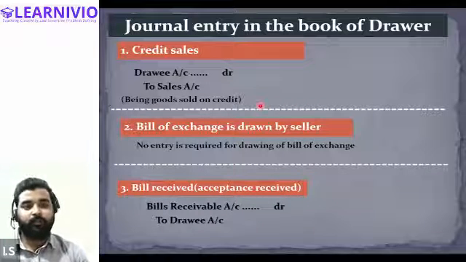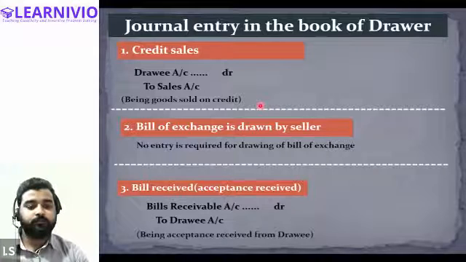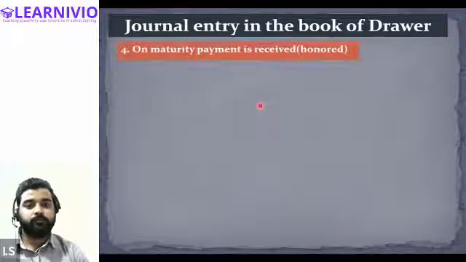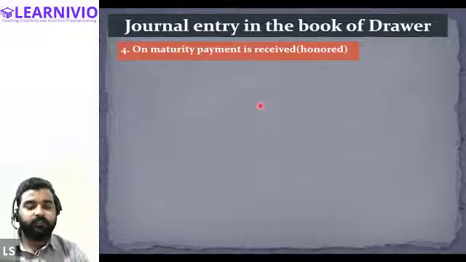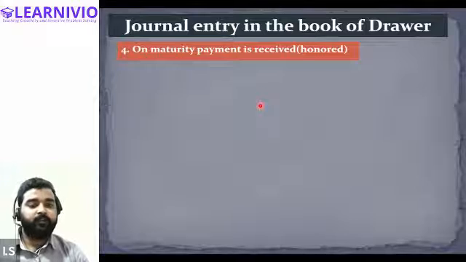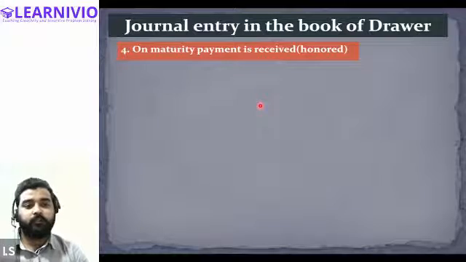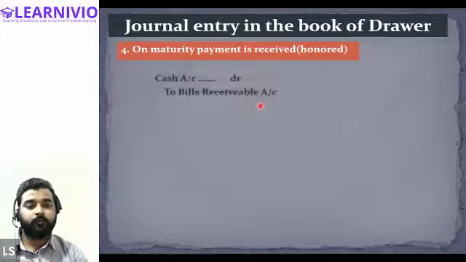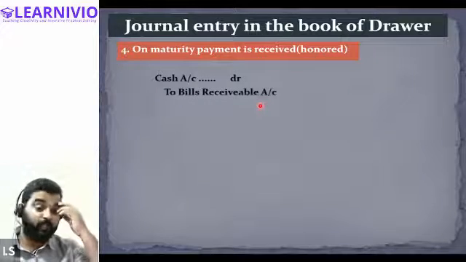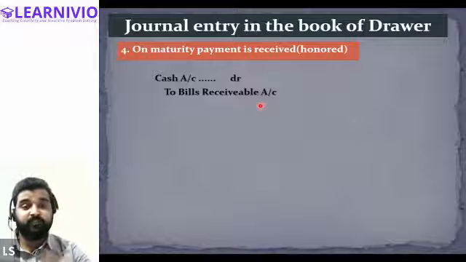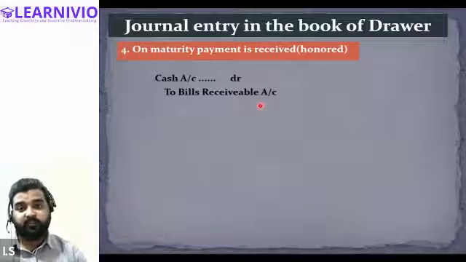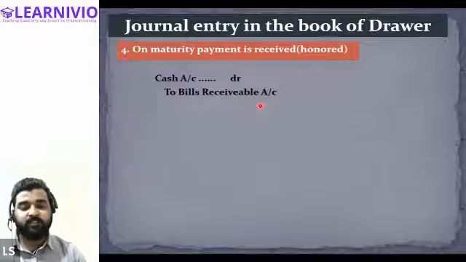Okay. Now we have to journalize one more transaction, on the date of maturity when payment will actually be received by the seller. In that case, we will journalize this transaction like this: cash account debit to bills receivable, because on the date of maturity we will be receiving the cash against bills receivable.